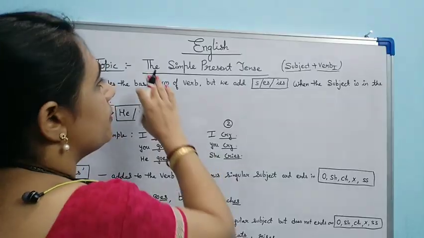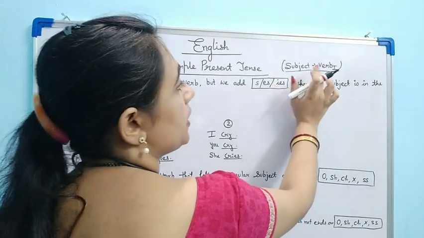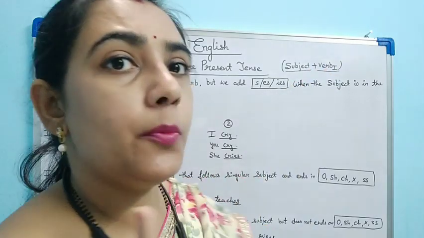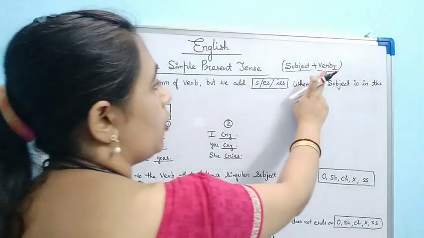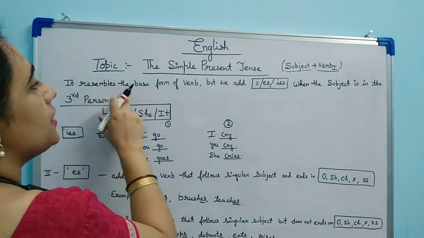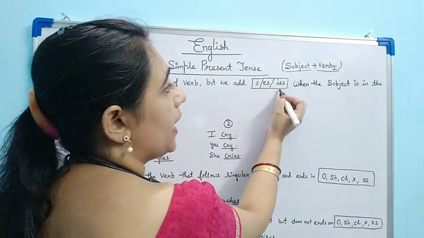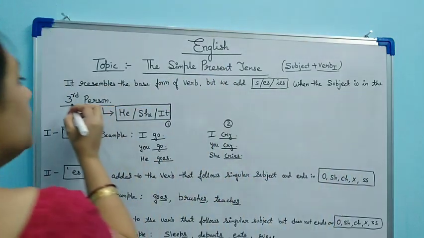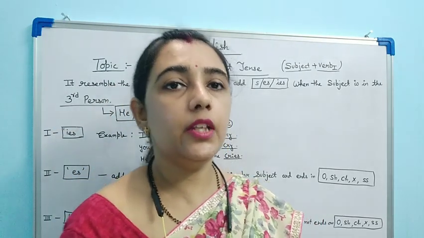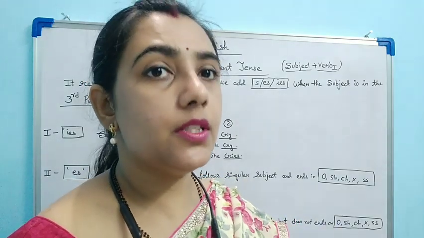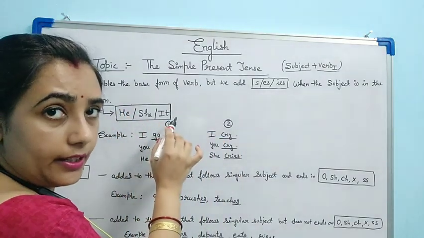What is the formula for simple present tense? Subject plus verb, first form. First form of verb should be there. What is first form of verb? That is the base form. It resembles the base form of verb, but we add s, es or ies when the subject is in the third person. Okay, what is third person? In grammar, in previous classes also I have explained, like first person, second person and third person. So what are third person? He, she, it. They are third person.